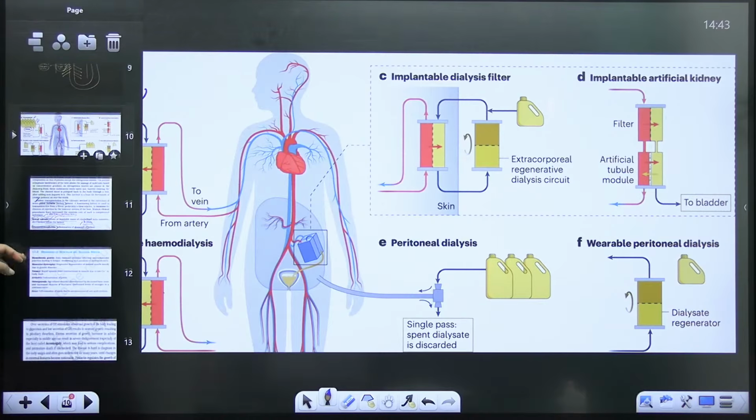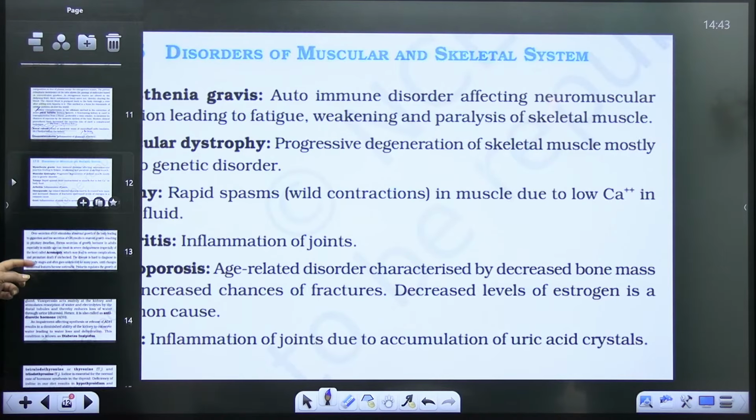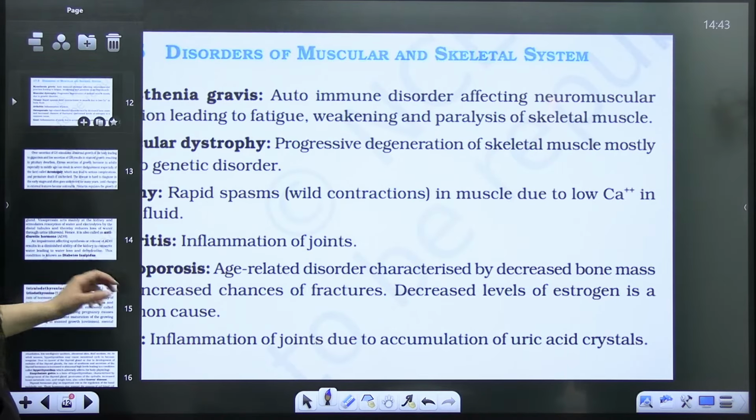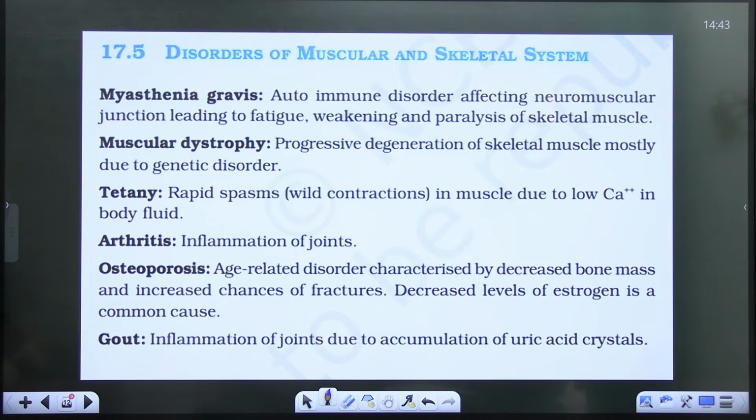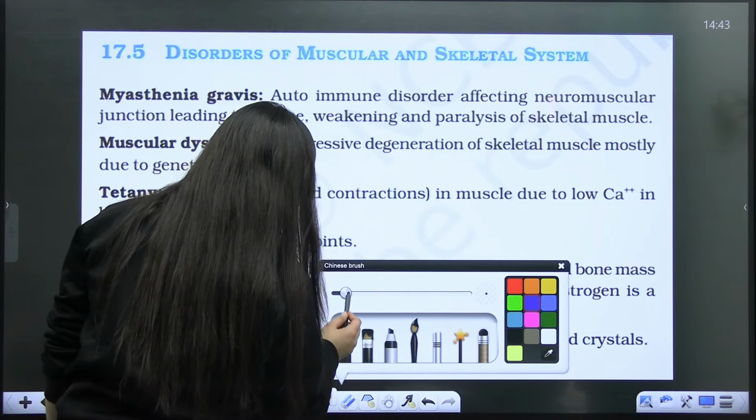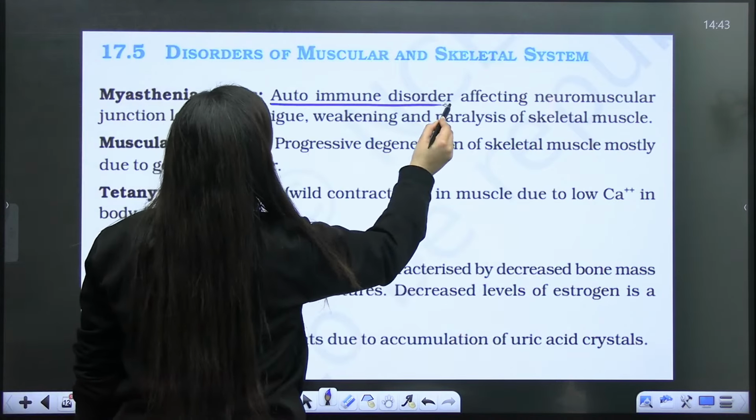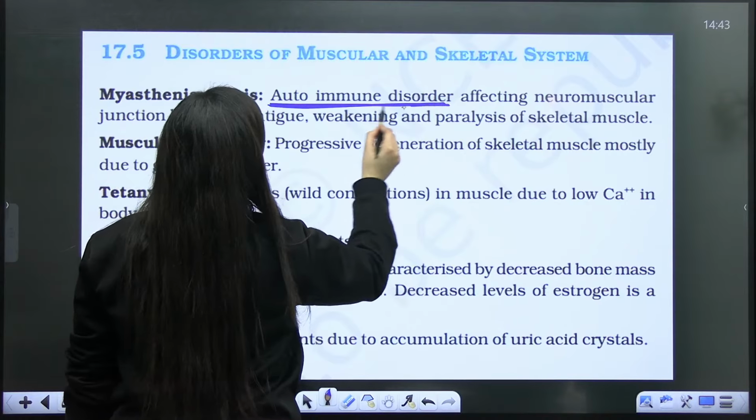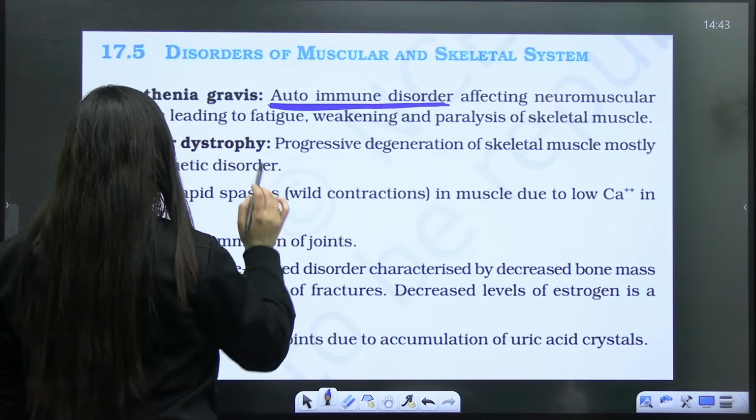Done. So the next is the disorders of the muscular and skeletal system. Again, a very important topic it is. So let's talk about that, and let's start with myasthenia gravis. Yes, you need to know what sort of disorder it is. So here also it is an autoimmune disorder.